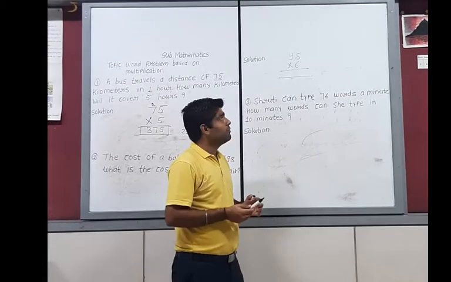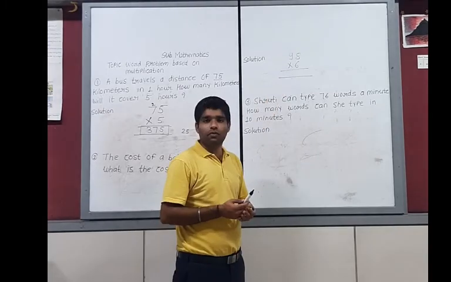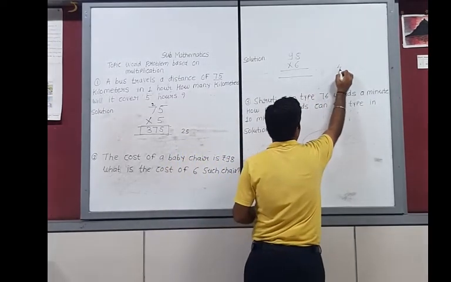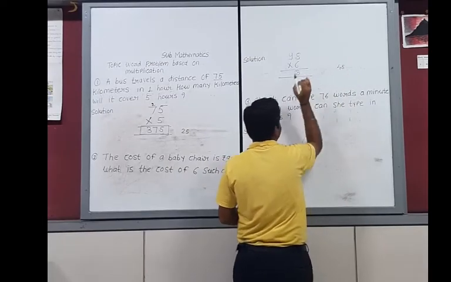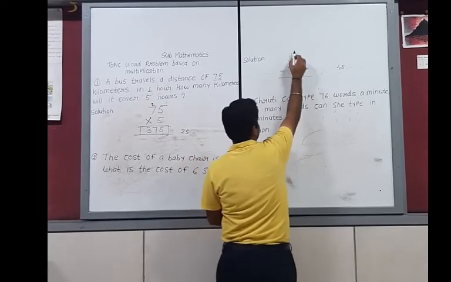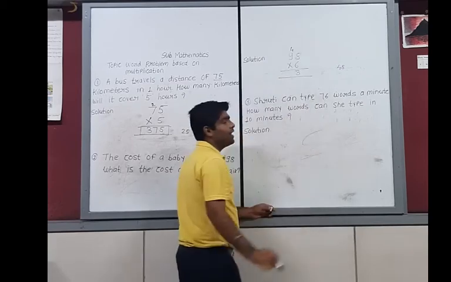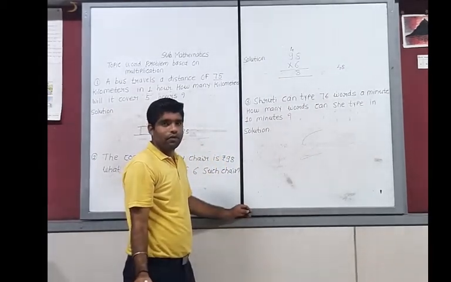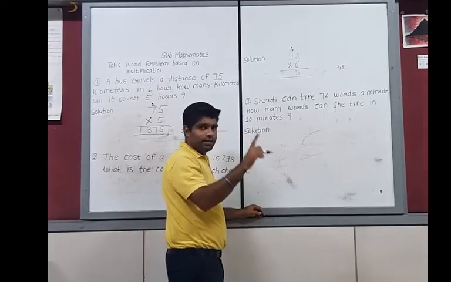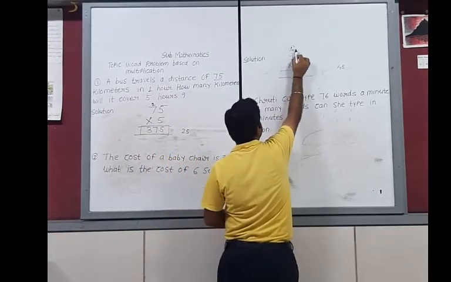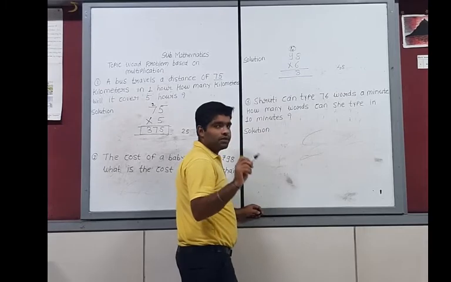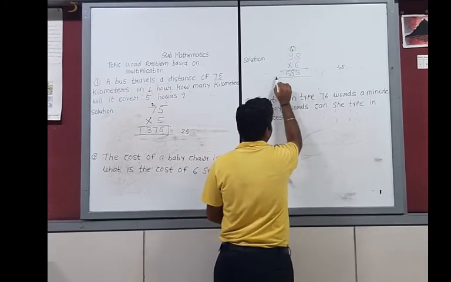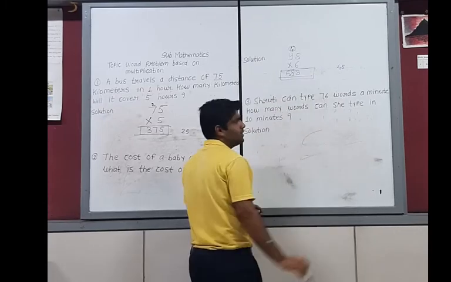Okay, because 6 times 8 is what? 48. Now here we have to write down the 8, and 4 is carried. And 6 times 9 is 54. Here it will be 54 plus 4, because this is our carried 4. 54 plus 4 is 58. Write down the 58. This is our final answer.